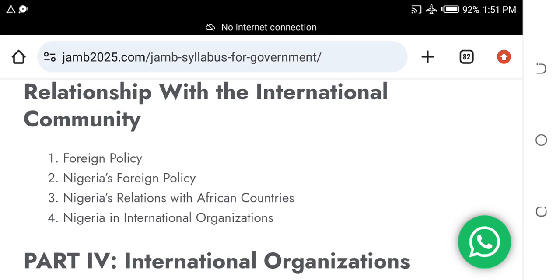Nigeria and international organizations.